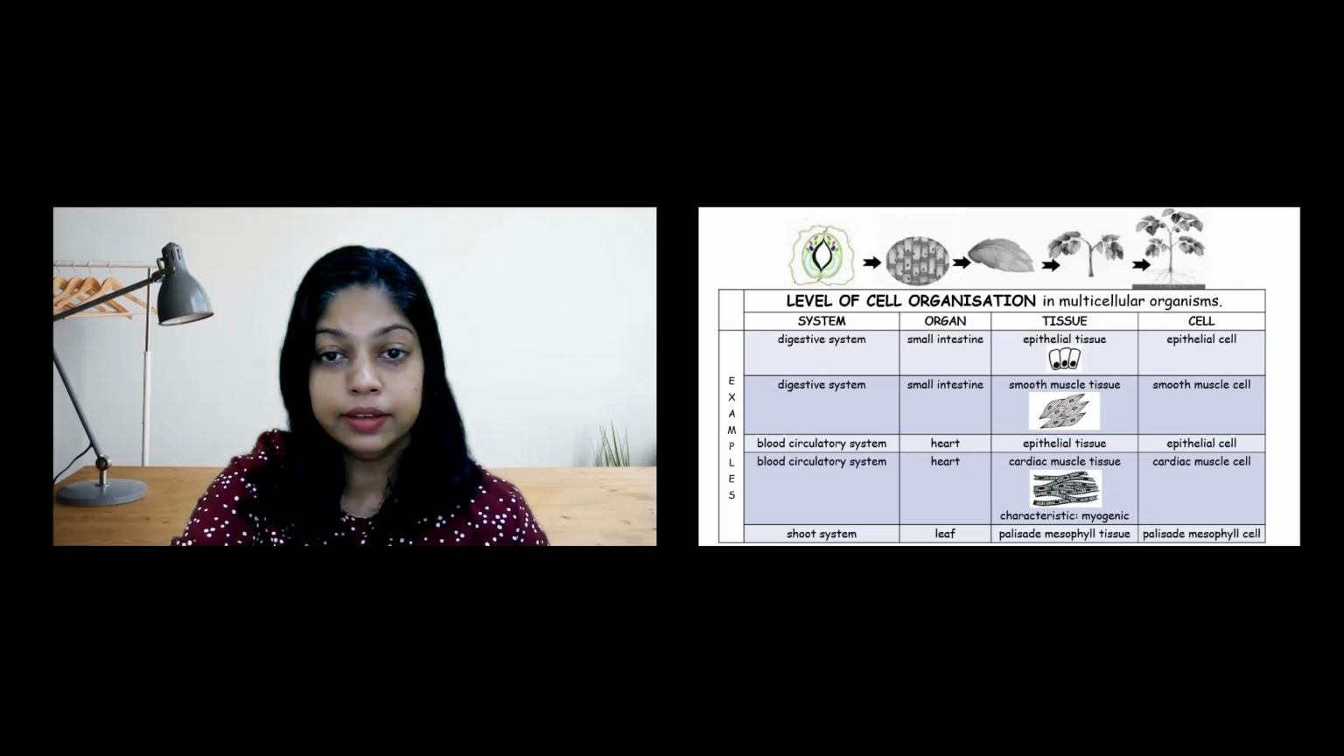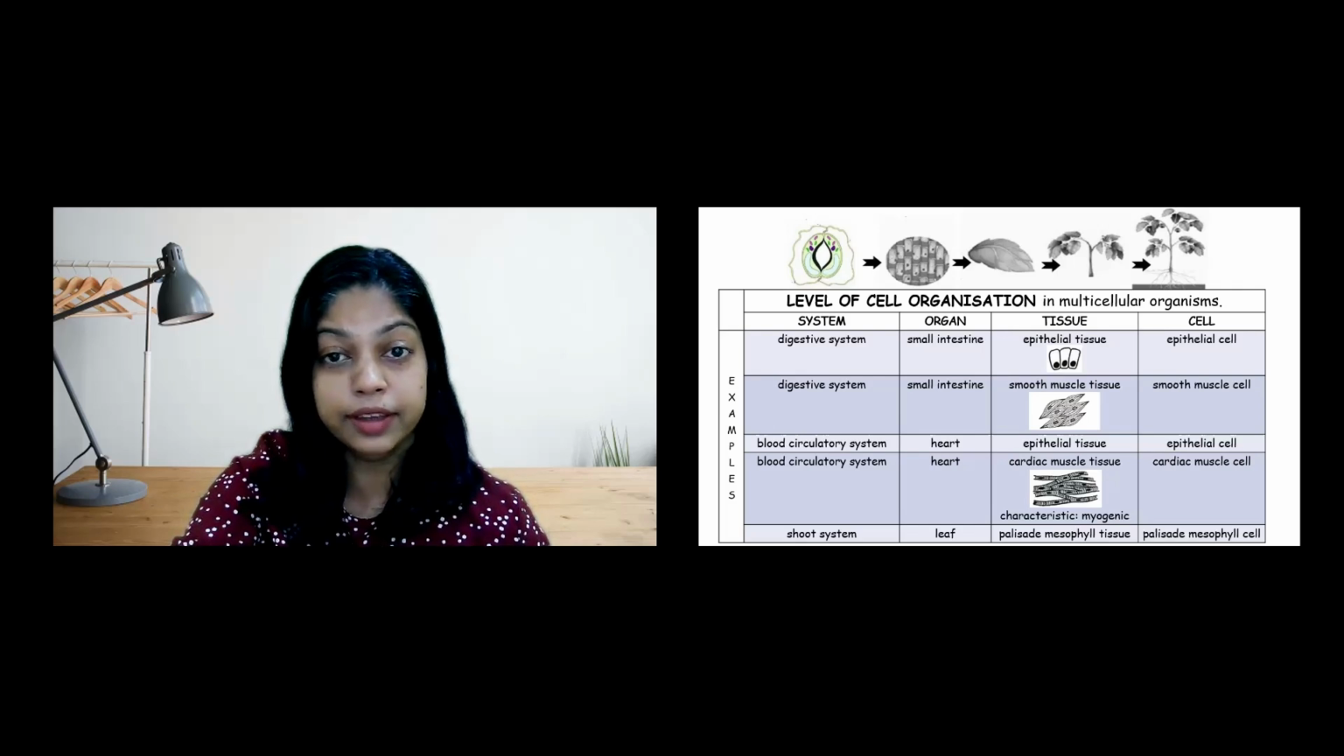This slide explains the level of cell organization in multicellular organisms. Similar cells group together to form a tissue. Different tissues group together to form an organ. Different organs group together to form a system. Various systems make up an organism.